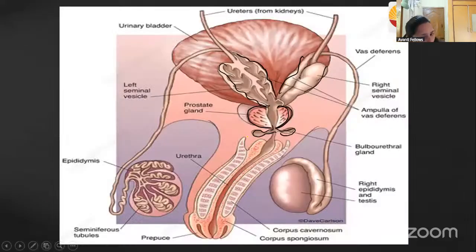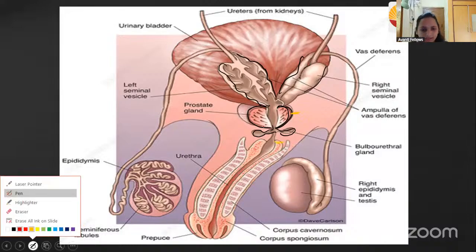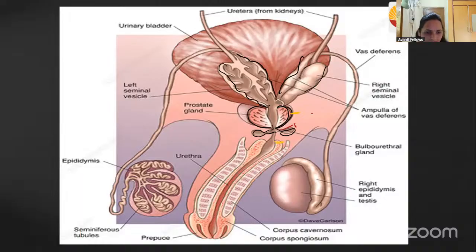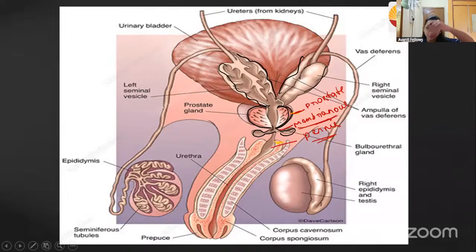The membranous urethra is the urethra which is present between the prostate and the penis. The urethra passing between the prostate and the penis, we call the membranous urethra.